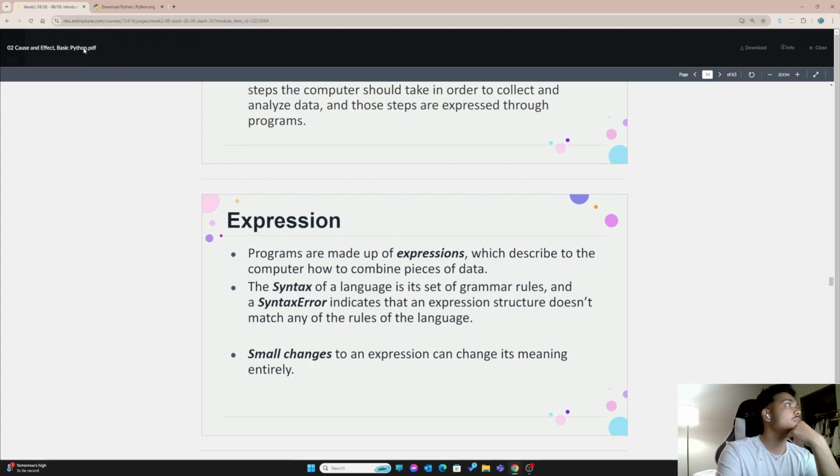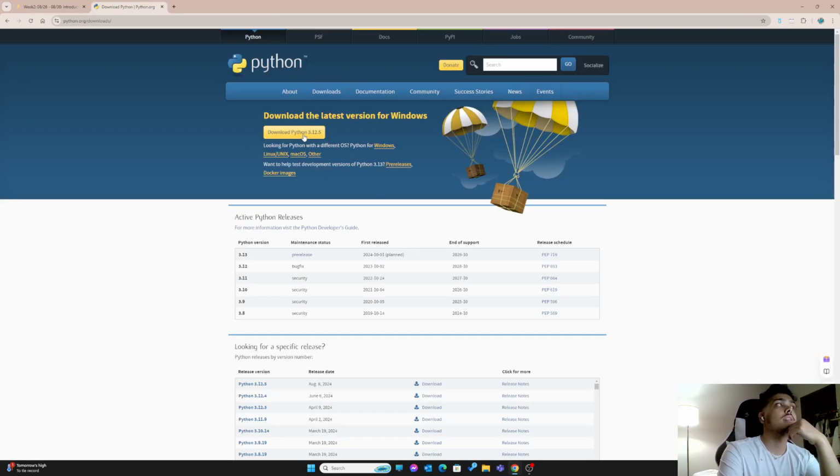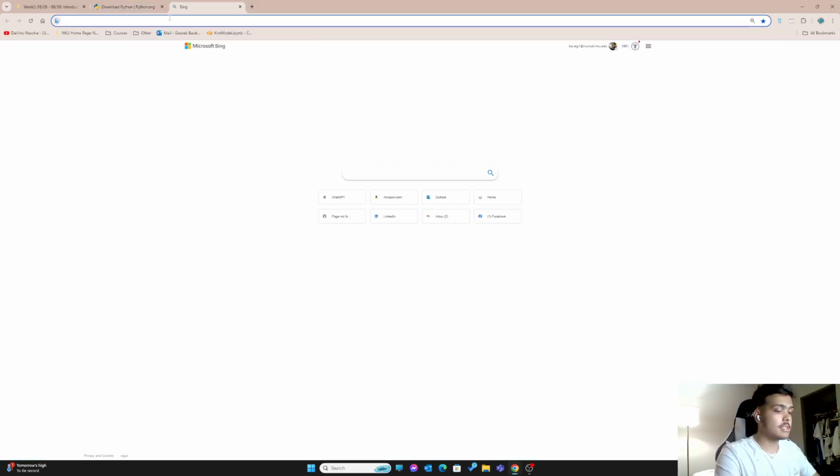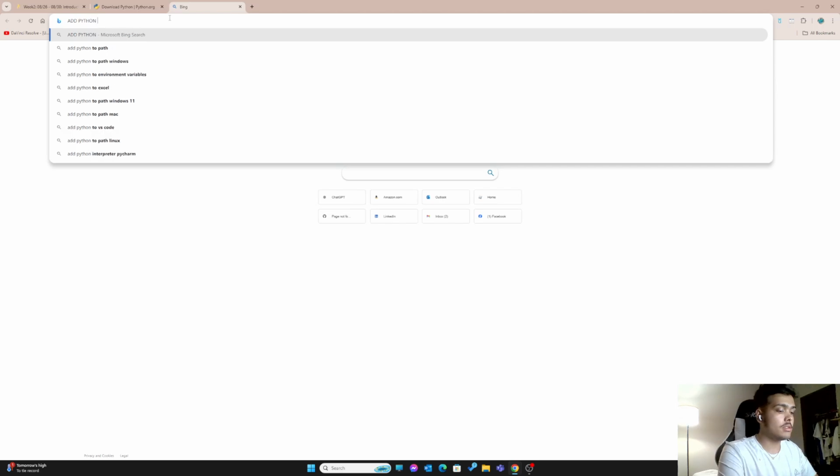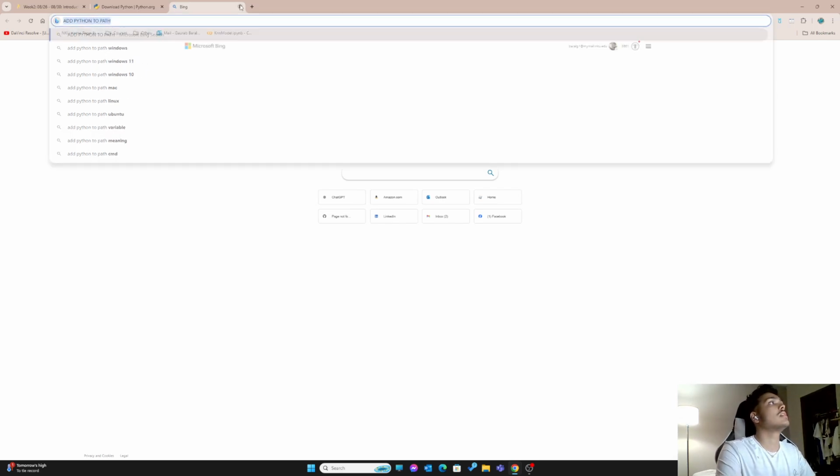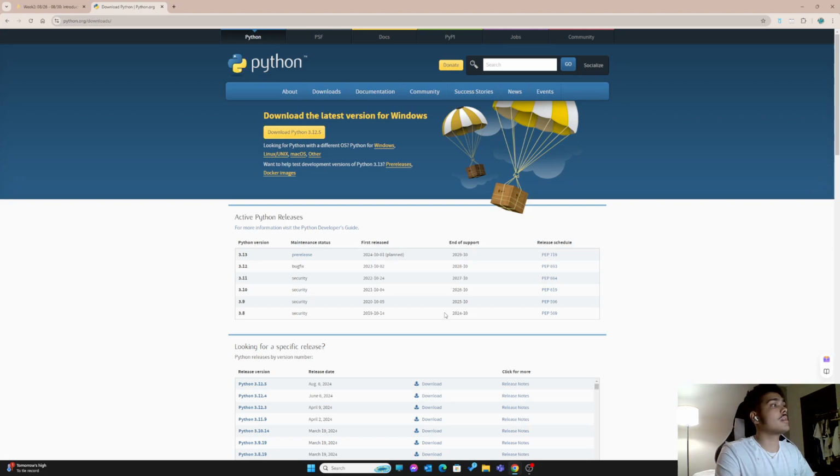So, first of all, if you don't have Python, just go ahead and download Python. Make sure when you download, there'll be a thing called add Python to path. Make sure you enable this setting, and then you should be good.